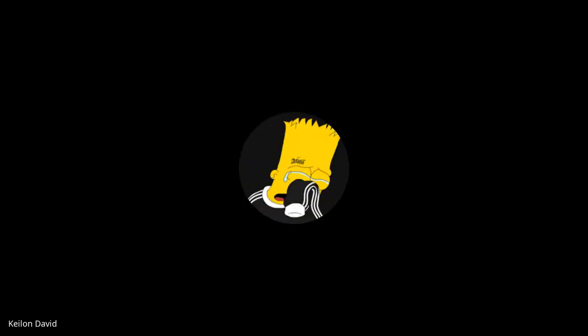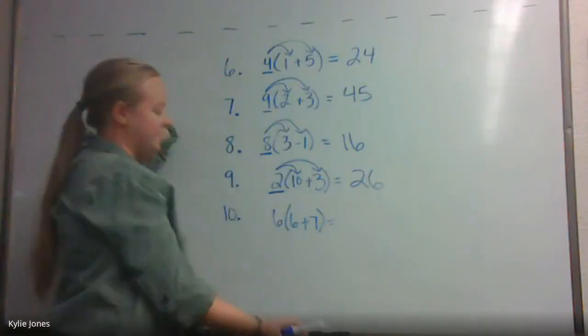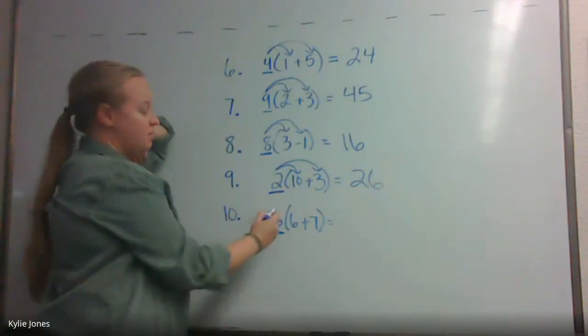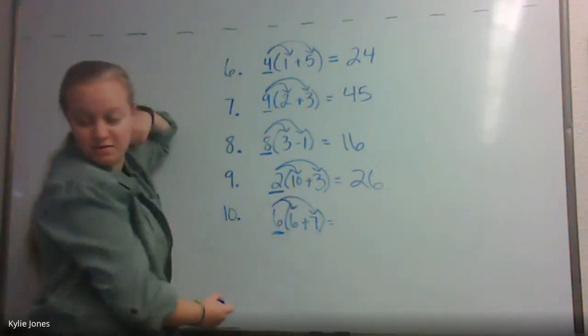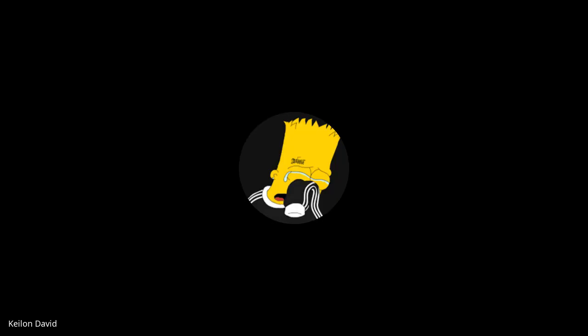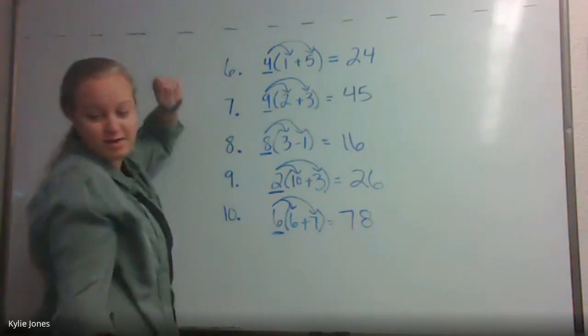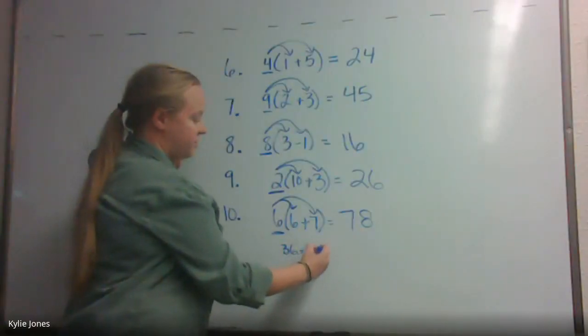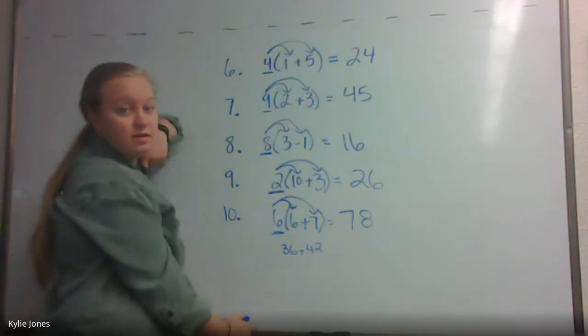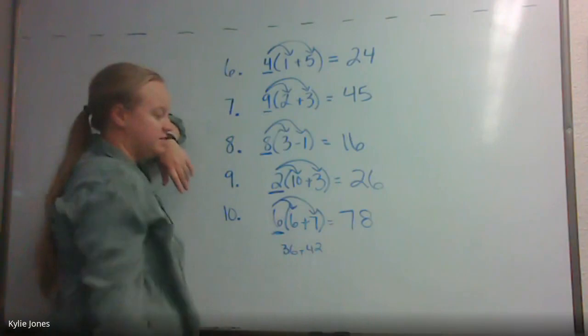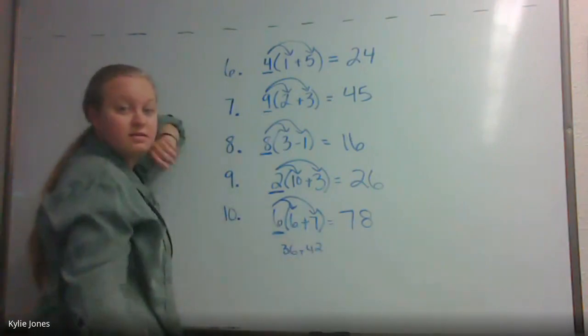26. And finally, you take the 6 on the outside, multiply it by the 6, add, multiply it by the 7. What'd you get? 78 is what I got, because when you do 6 times 6 you get 36, plus 42. When you add those together, you end up with 78.